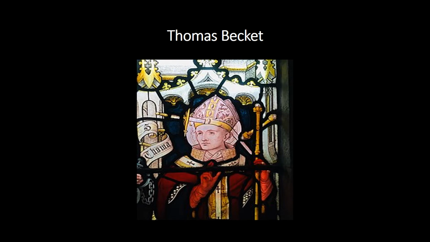So if you notice in this artwork, Thomas Becket has a sword going through his head. Well, after a long dinner party, Henry II said in anger, I wish someone would just kill Thomas Becket. Well, 4 knights took this as law. They broke into Canterbury and killed Thomas Becket in the middle of the church with dozens of witnesses. The church decides to punish Henry II, but I'm going to move forward.